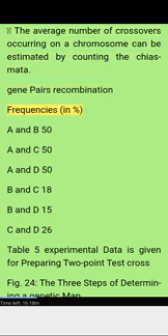Gene pairs and recombination frequencies in percent. A and B, 50. A and C, 50. A and D, 50. B and C, 18. B and D, 15. C and D, 26. Table 5: experimental data is given for preparing the two-point test cross.